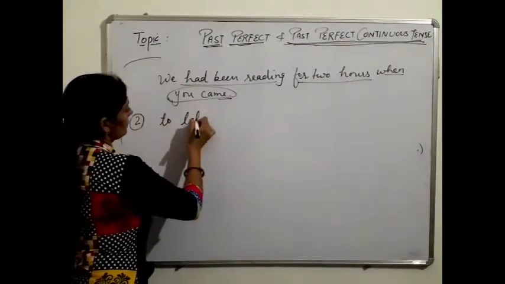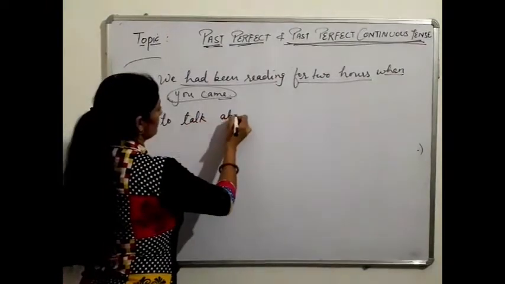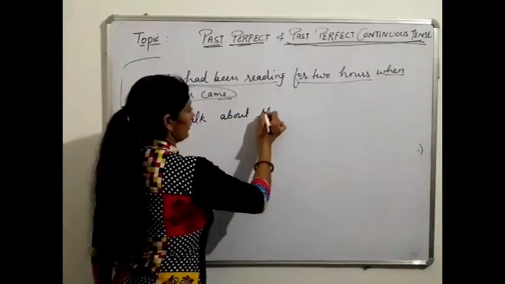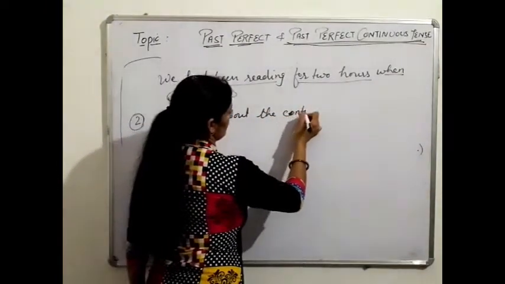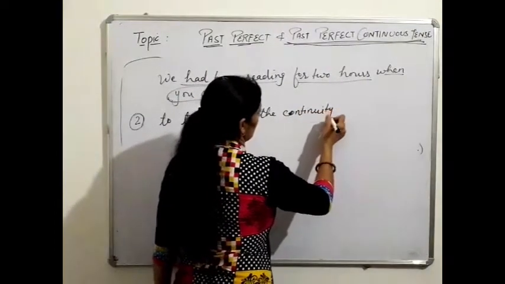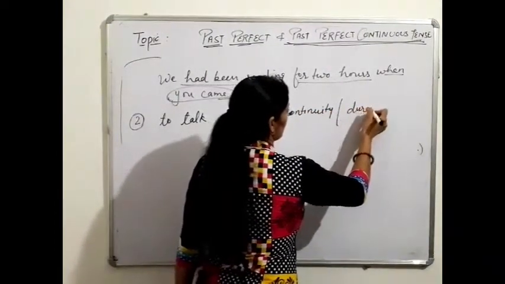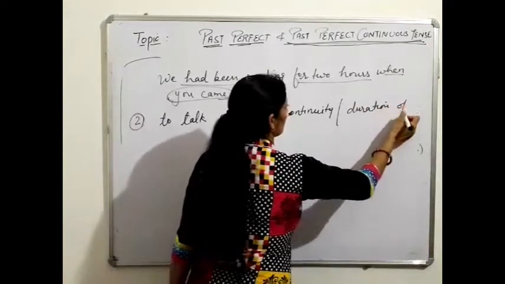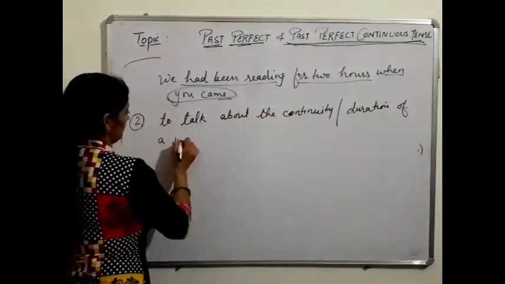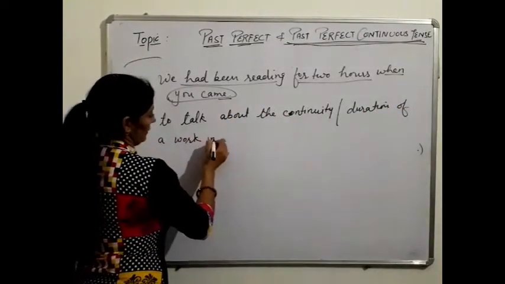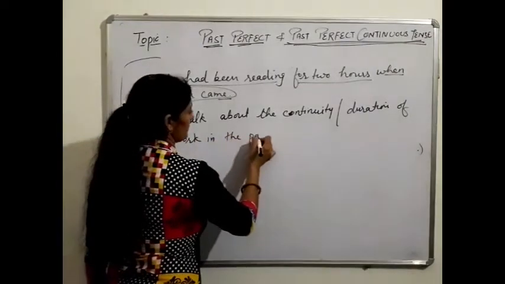The next one is to talk about the continuity or duration of a work in the past.